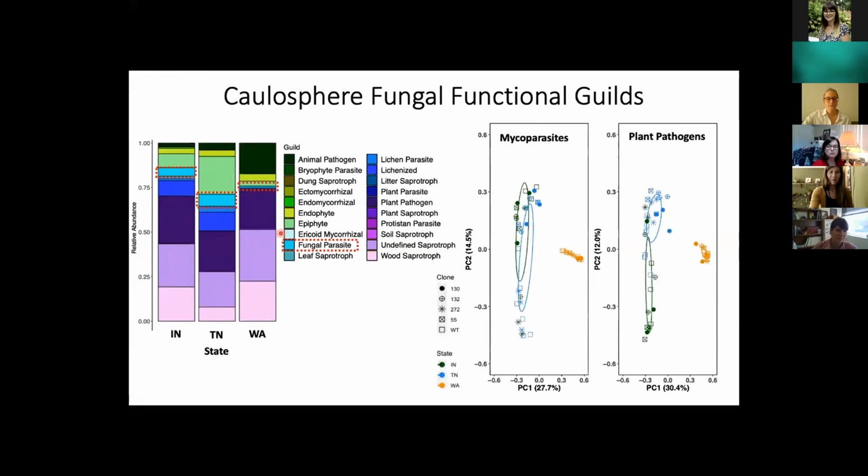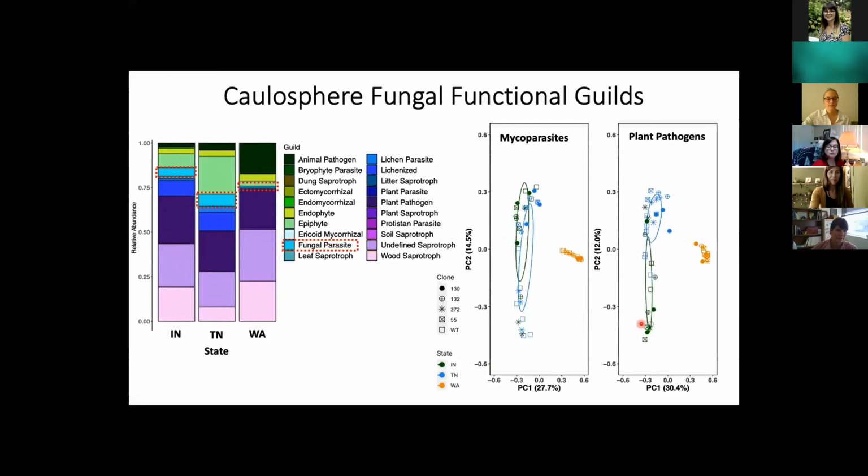We also went a little bit farther and characterized the communities of these fungi identified as mycoparasites and plant pathogens. We did this using a principal coordinate analysis, or a PCoA. Similar to before, points are colored by their state of origin and shaped by their clone identity. And what we're seeing is that for mycoparasites and plant pathogens,